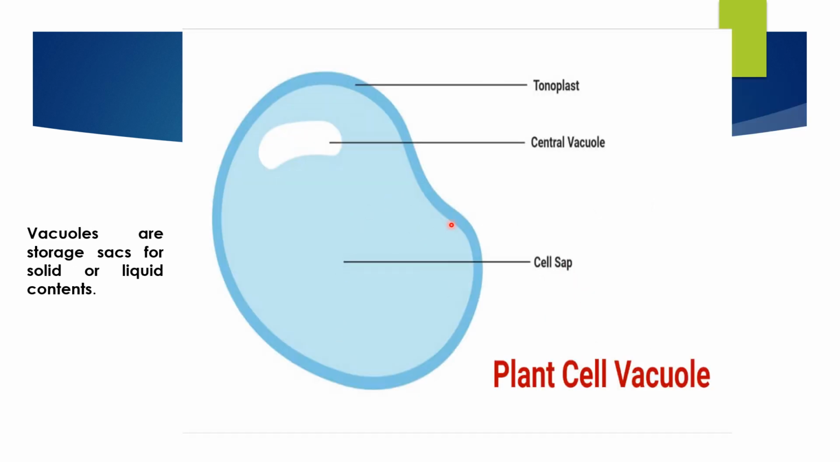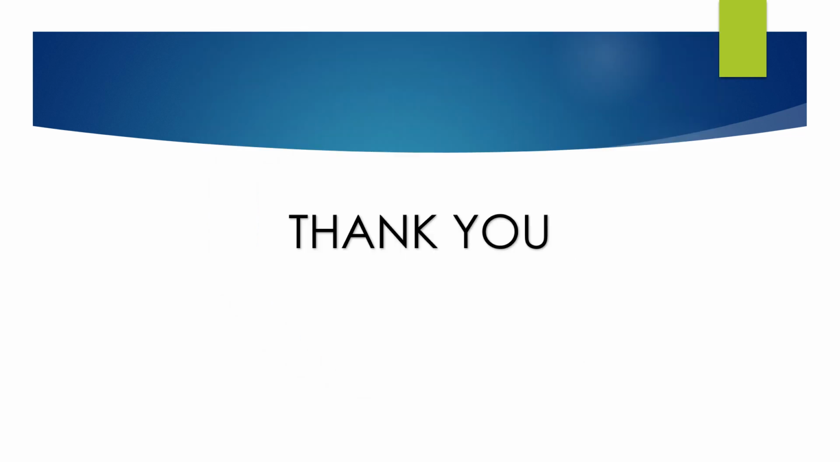Next, we have plant cell vacuoles. Vacuoles are storage sacs for solid or liquid contents. And that's all. This is a basic introduction to the cell, the basic and fundamental unit of life. Detailed lectures will be uploaded for each organelle. Thank you.